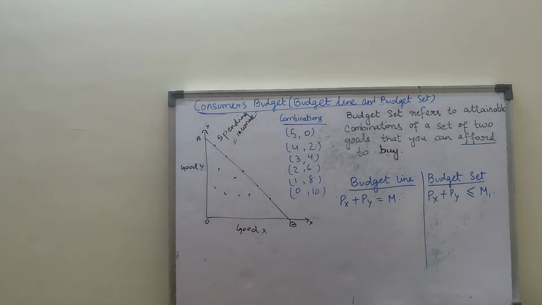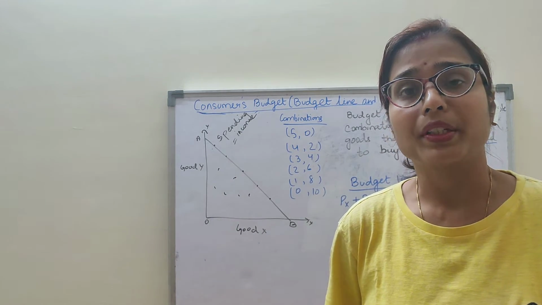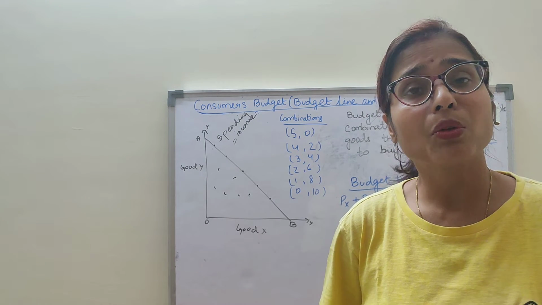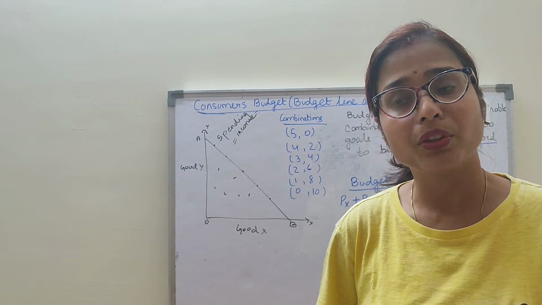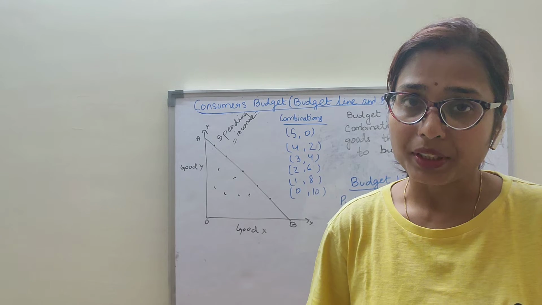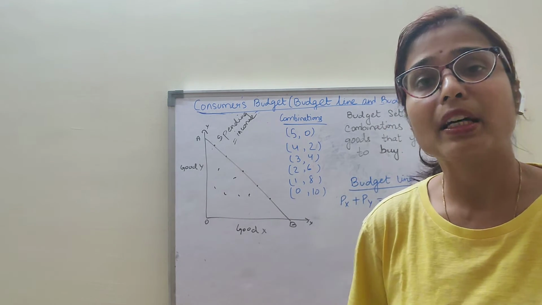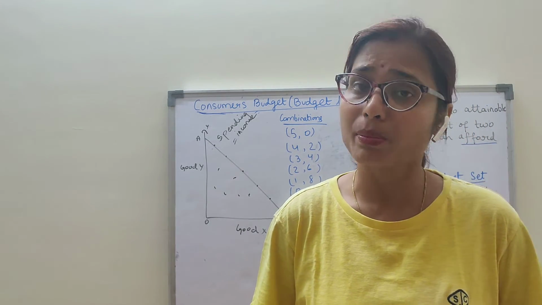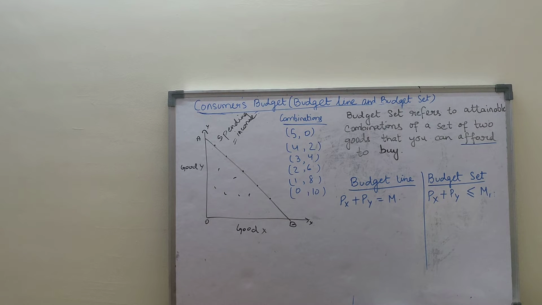Clear? Now suppose the consumer has rupees 3000 in his pocket. So with that he went to the market and he liked a good worth rupees 1000. Will he be able to afford to buy that good? Yes, because it comes under his budget. The price is less than his income, so he can afford to buy that good worth rupees 1000. So it comes under his budget set. Clear?